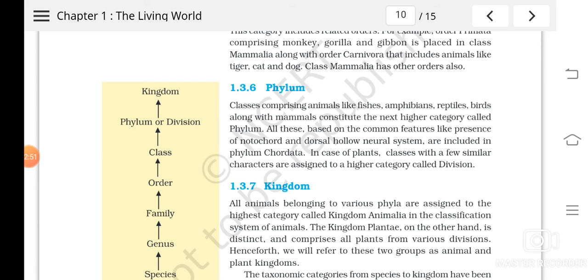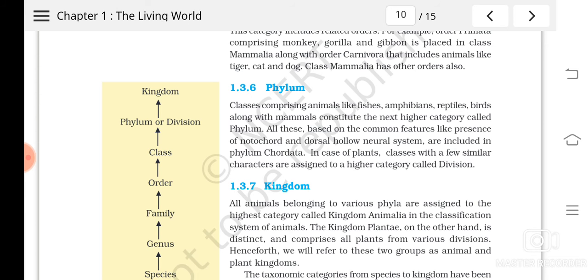If organisms are having notochord and dorsal hollow neural system, meaning the spinal cord. Spinal cord is present inside our vertebral column, isn't it? So in human beings, the notochord is converted to vertebral column. Understood? And inside that, what is there? The spinal cord. So if this kind of characters are there, they come under the phylum Chordata. Understood? So Chordata contains all the classes like what? Mammals, amphibians, fishes, reptiles, etc.